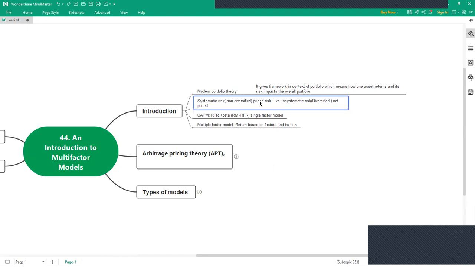The curriculum also tells you about systematic risk, which is non-diversifiable risk and is also called price risk. It also talks about unsystematic risk, that is diversifiable risk. So asset-specific risk can be diversified. The unsystematic risk can be diversified completely through proper asset allocation. So that's all about the introduction.